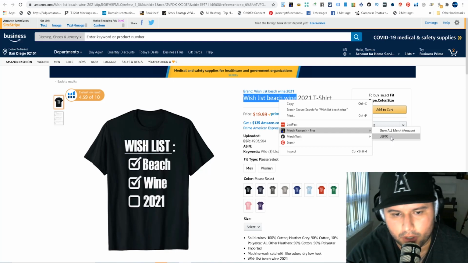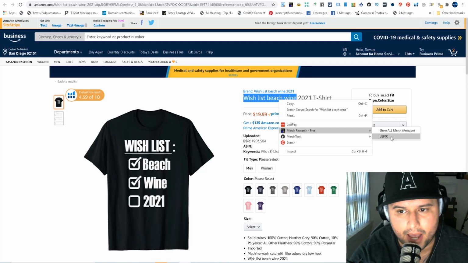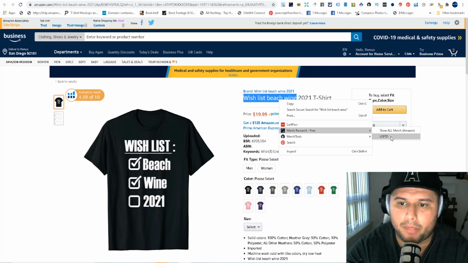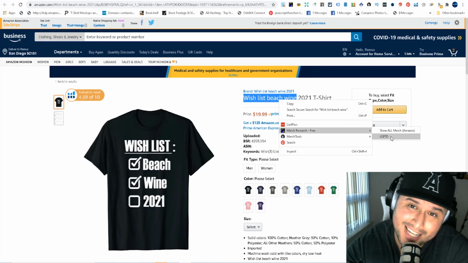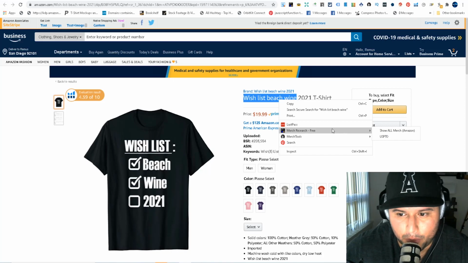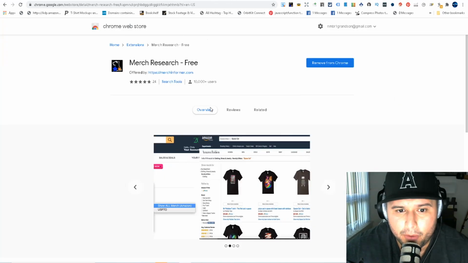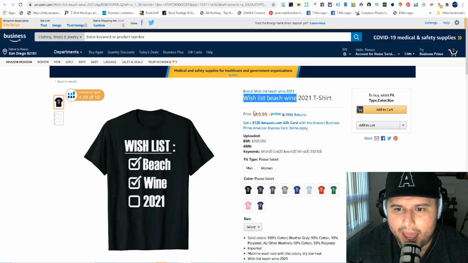The classification for t-shirts, if you're designing t-shirts when you first start off, is 25. So the number you're going to be looking for is 25. If you have a search phrase that's trademarked, you're going to get a rejection on Merch by Amazon, and you don't want that to happen because it can mess up your account. It's literally that simple with this little Chrome extension. Make sure you download it from the Google Chrome store.